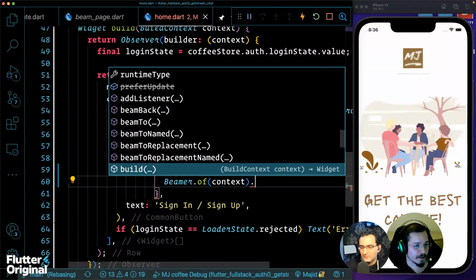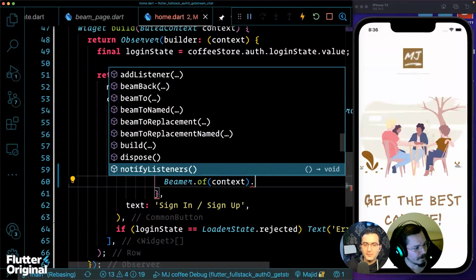Yeah, it's similarly called, but very different. So beamToReplacement will replace the current beam location and not the current page. That's not obvious from the start, because Beamer operates only on page stacks, on beam locations, not on single pages. Okay, sounds good.